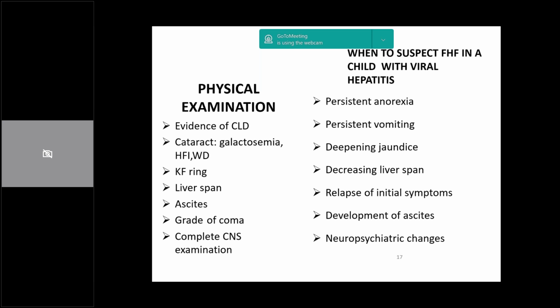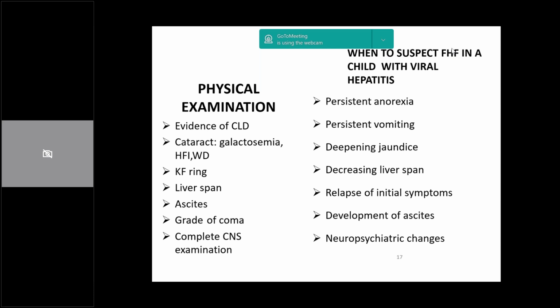Similarly, if a patient has come to us with acute hepatitis and the mother or the relative asks, what is the chance that this patient will deteriorate?